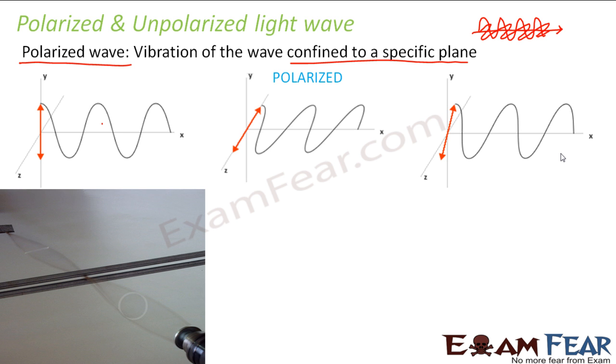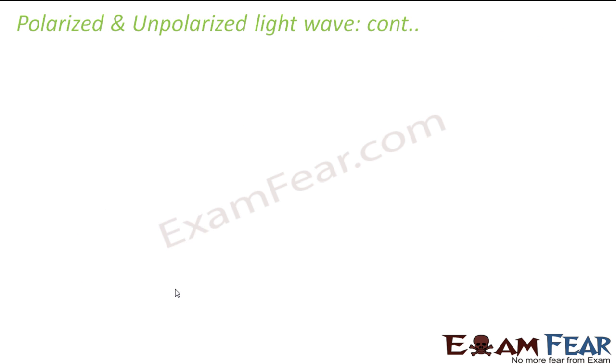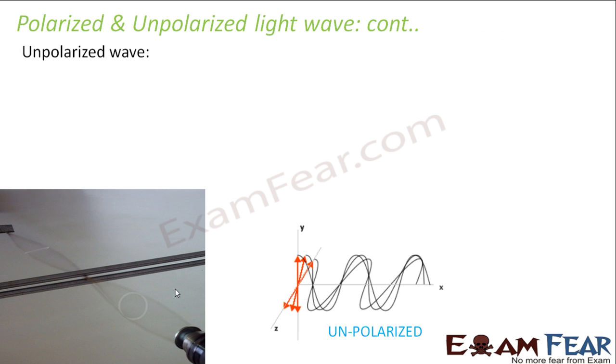On the other hand, here is an example which has been illustrated. This is the vibration of a rubber. If you vibrate a rubber like this, it will randomly vibrate in all different planes. But when it is passed through a small slit, it is seen that it starts vibrating only in one plane. So this is your polarized wave, which is vibrating in one plane, and this is your unpolarized wave, which is vibrating in multiple planes. So let us now look at the unpolarized wave.